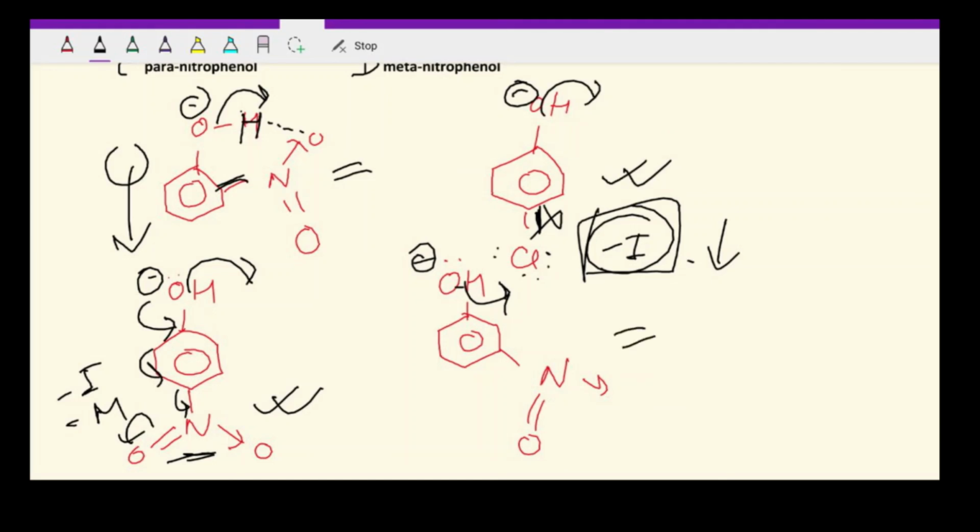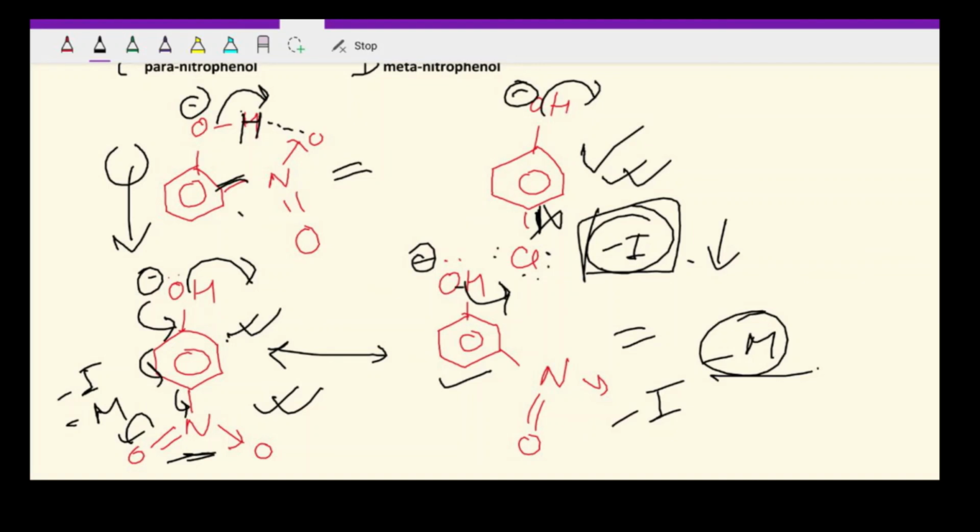Now if you look at the meta position, as I said, minus M does not work at meta, because the negative charge does not come there during delocalization; only minus I will work. So if we compare the last two, we can definitely understand that the third one is more stable, because it has both minus I and minus M. The second one has only minus I, so the third one is more stable than both the last one as well as the second one.